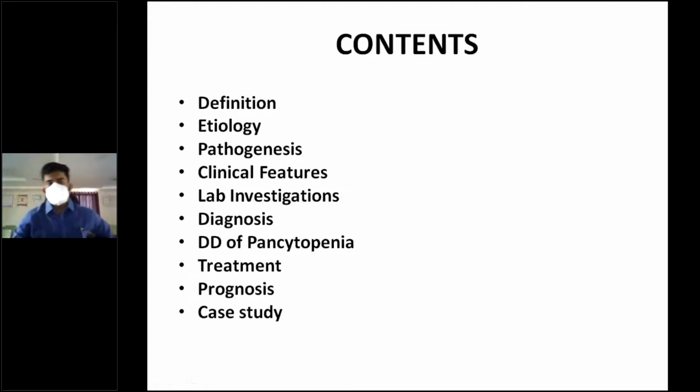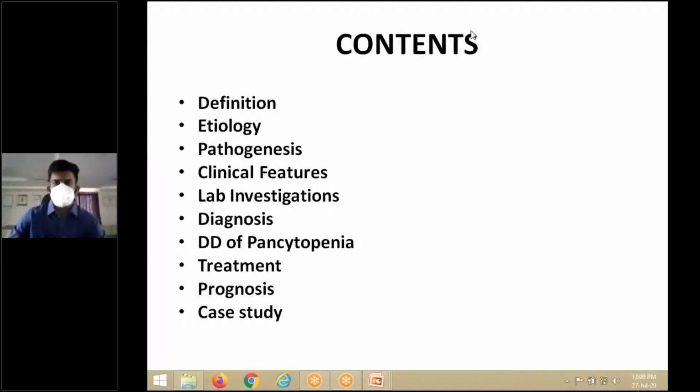Coming to the contents of our presentation today, we have the definition, etiology of aplastic anemia, brief pathogenesis, clinical features, lab investigations, diagnosis, differential diagnosis of pancytopenia, treatment, prognosis, and case study. It's going to be a short class, so pay attention and we'll finish it off in about 20 minutes, half an hour.